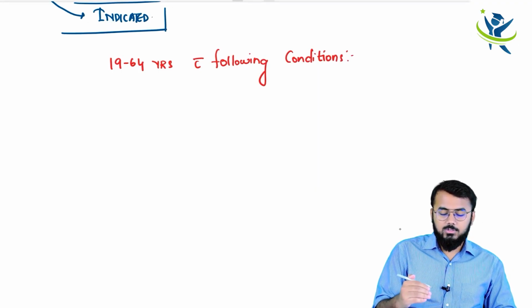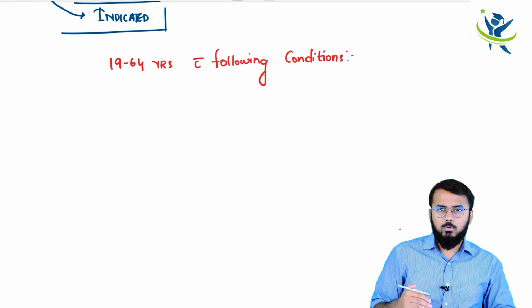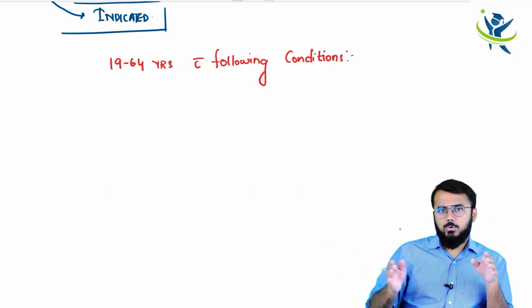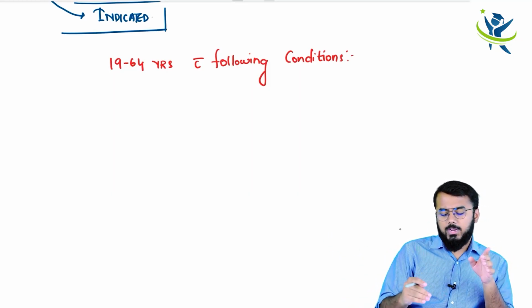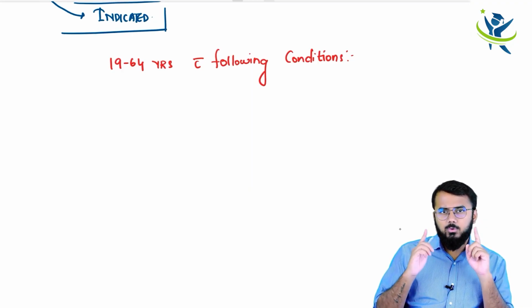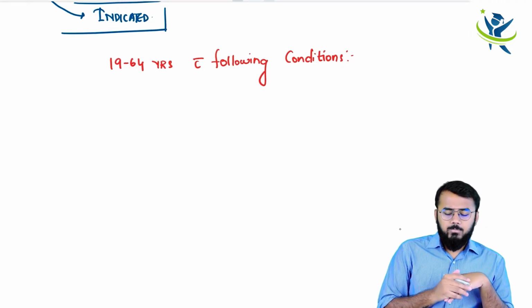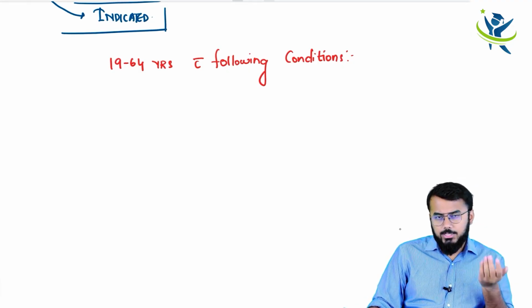You need to have one of the conditions in the list which I am writing below. Only under those conditions, and your age also has to be 19 to 64. If you are between 19 and 64 and have these conditions, then definitely you need to be vaccinated with PPSV23. Now what are the conditions over here?